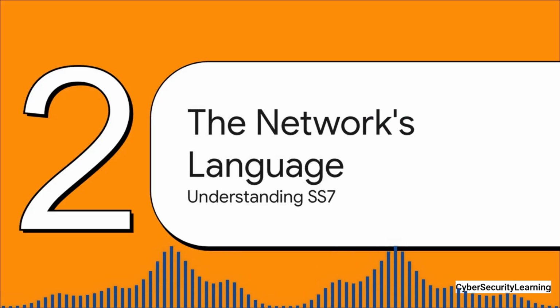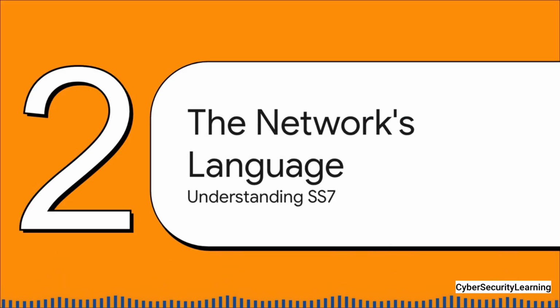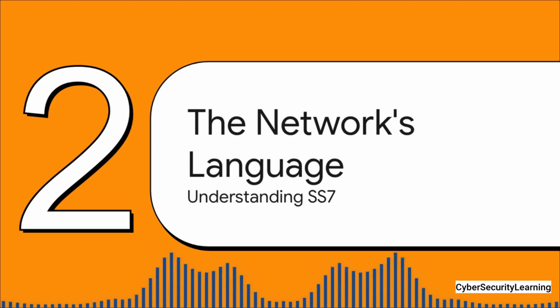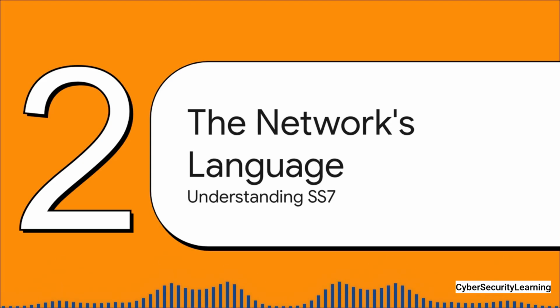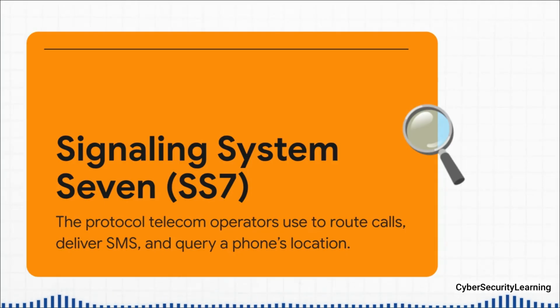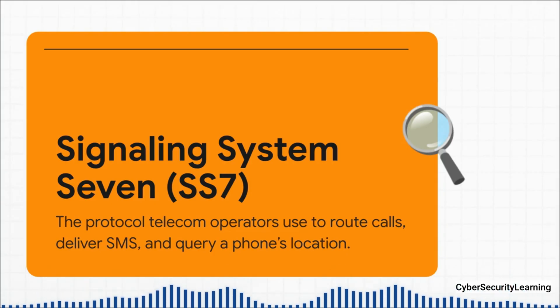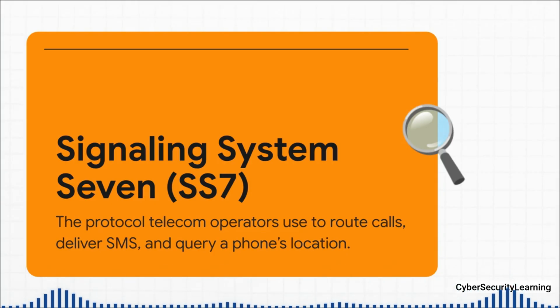So, to see how that trust gets exploited, we have to learn the language the network speaks. It's a protocol, and it's called Signaling System 7, or for short, SS7. The easiest way to think about SS7 is like this. It's the air traffic control system for every single call and text message you send. It's a totally separate network that just hums along in the background, handling all the logistics, setting up connections, tearing them down, handling billing info, location updates, the whole shebang.